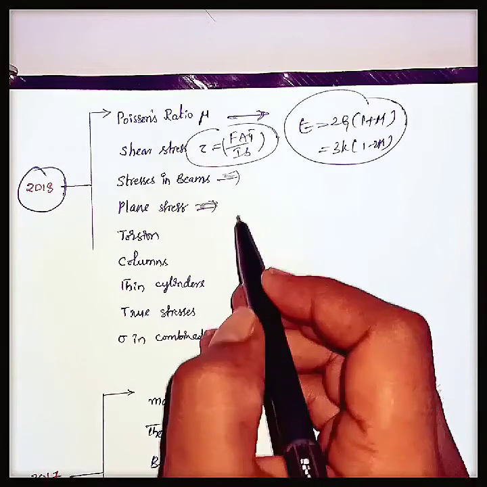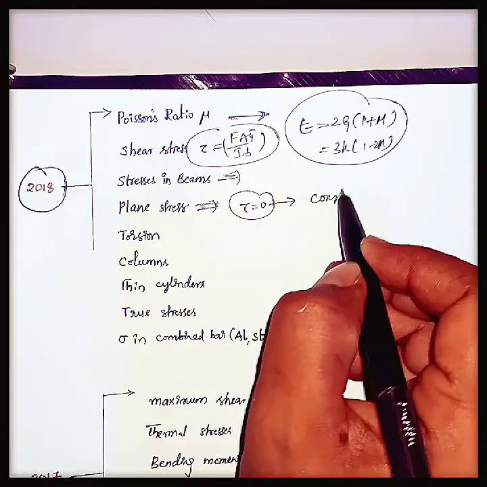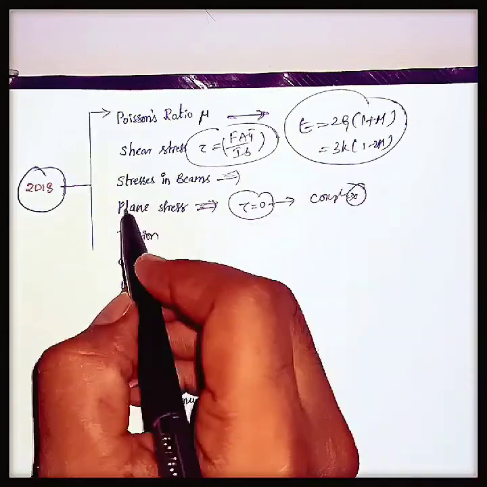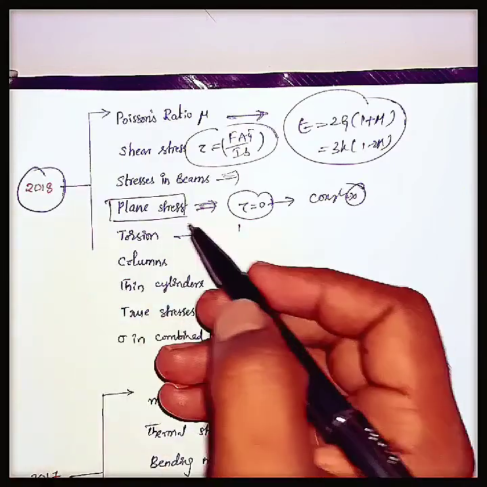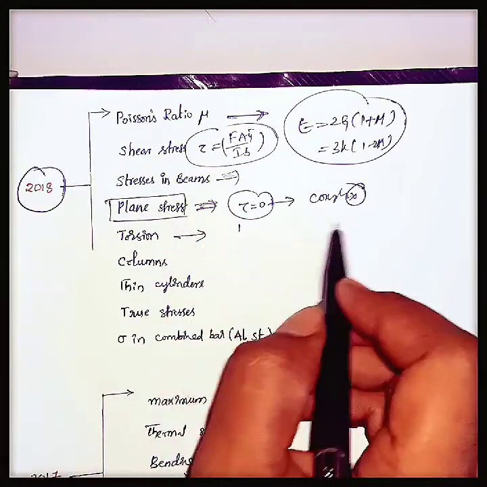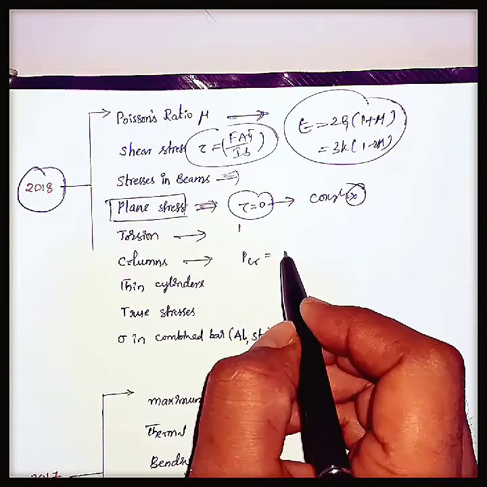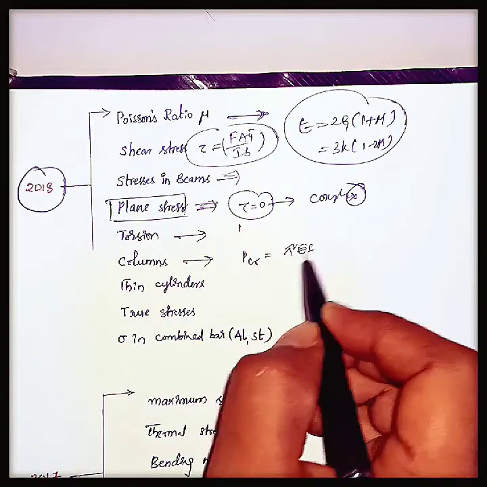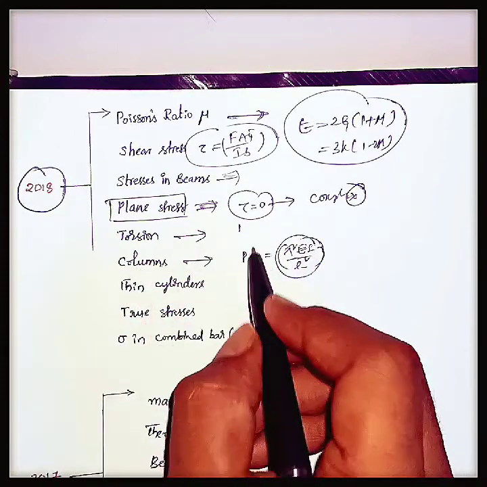Here plane stress means if the shear stress is 0 in the complex stresses, we can consider the stress as plane stress. And the torsion concept, the same formula I told: T by J is equal to G theta by L is equal to tau by R. And the columns here, crippling load or buckling load is pi square E I by L square, where L is the effective length. We can use this formula to calculate the crippling load in the columns.